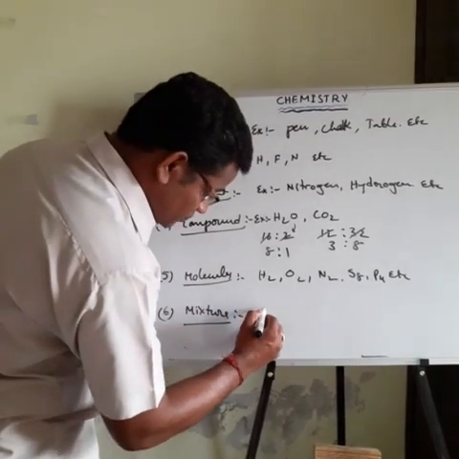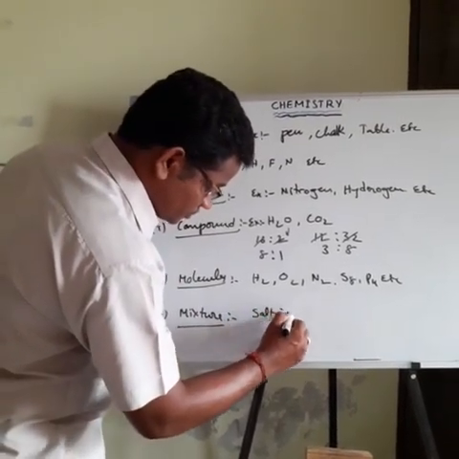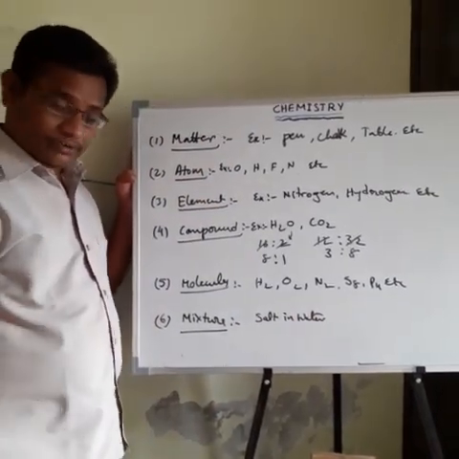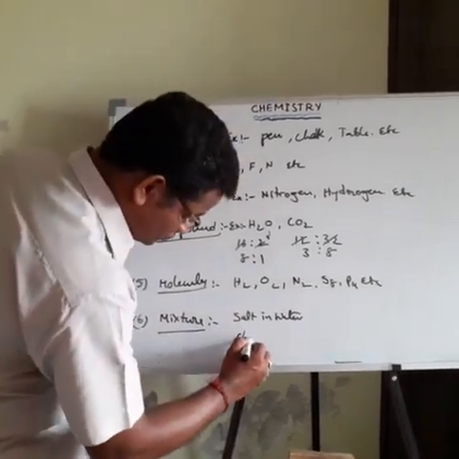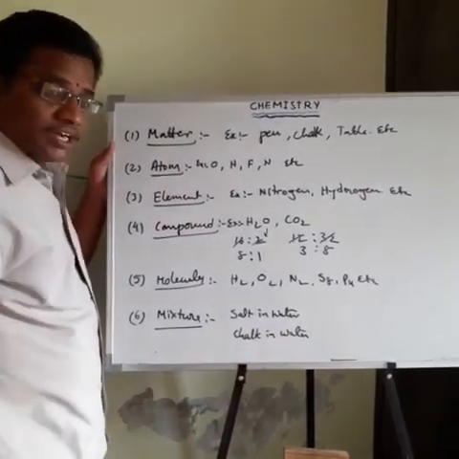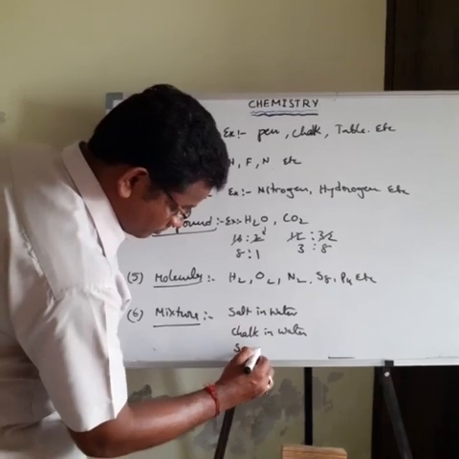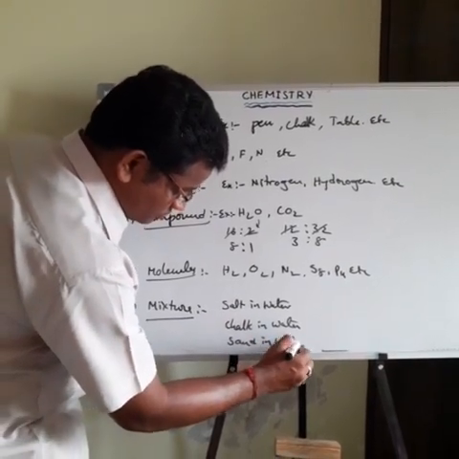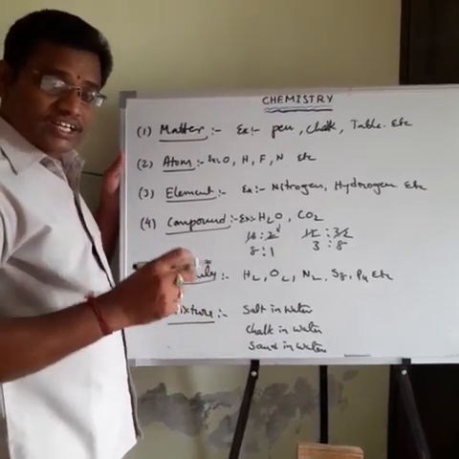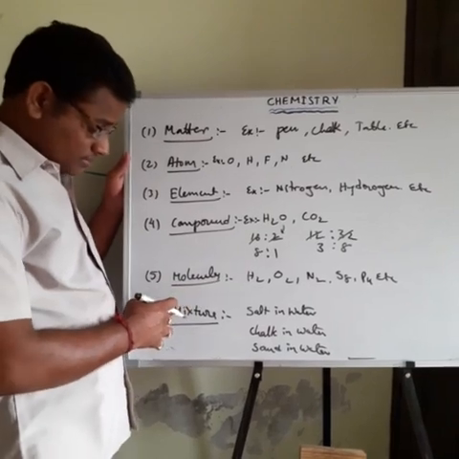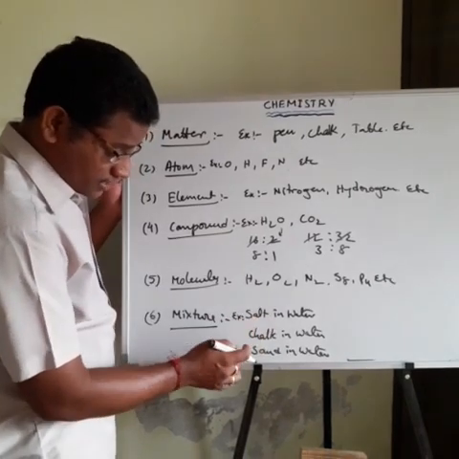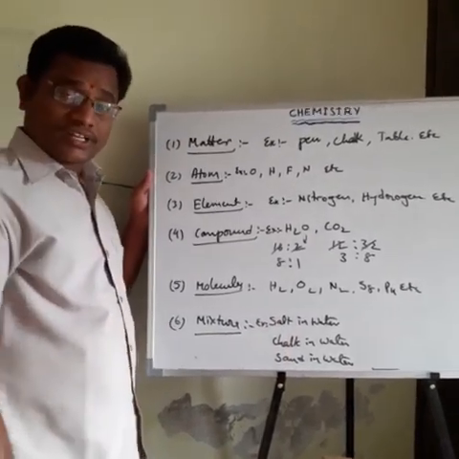For example, salt in water. Salt and water are not chemically combined together. And chalk in water, both are not chemically combined together. Sand in water. So mixture means two or more different elements or compounds which are not chemically combined together. So these are examples for mixture: salt in water, chalk in water, sand in water.